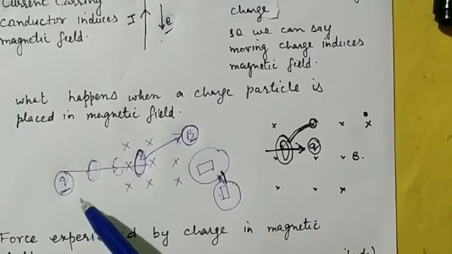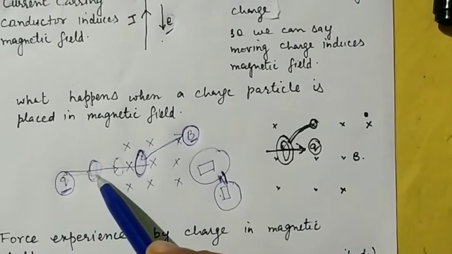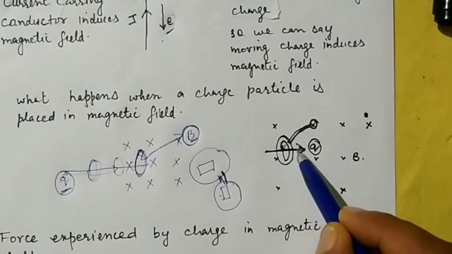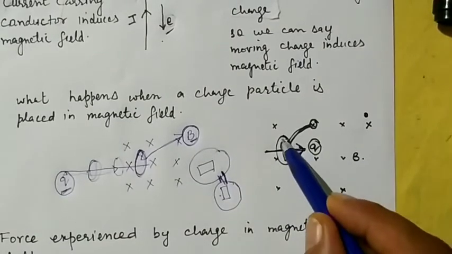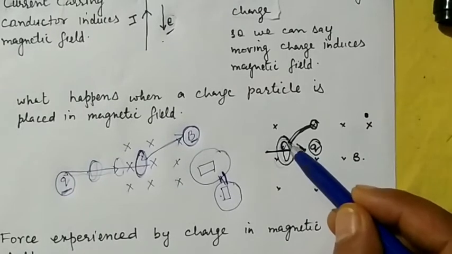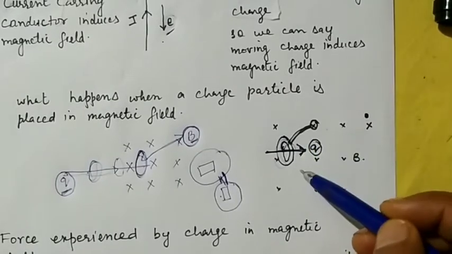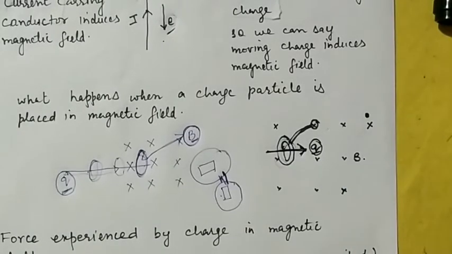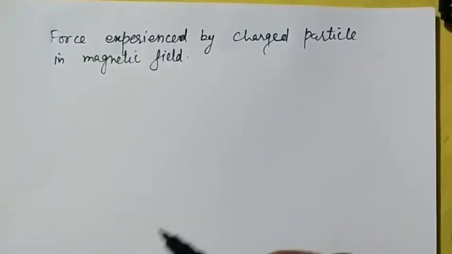So similarly, the magnetic field produced by this charged particle, as shown here, as this charged particle is moving in a magnetic field, it creates some field around it because of this motion, and this field interacts with the outside field, and this interaction causes a force on this charged particle. So I want to calculate this force, the force experienced by the charged particle in a magnetic field.